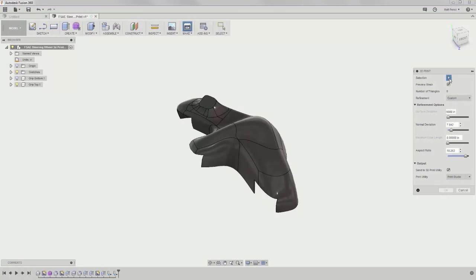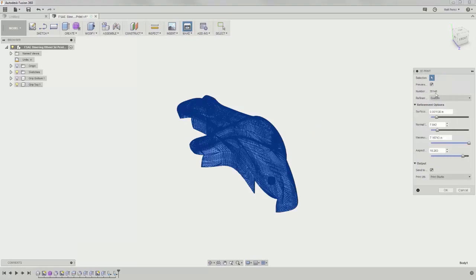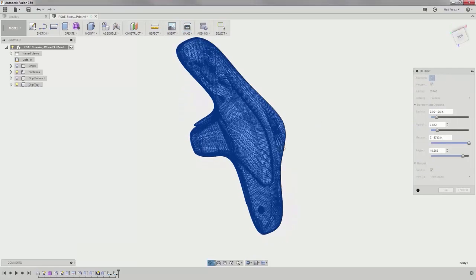Additive manufacturing is changing how many approach design. Fusion 360 makes it easy to generate the output data for 3D printing directly from the 3D model.